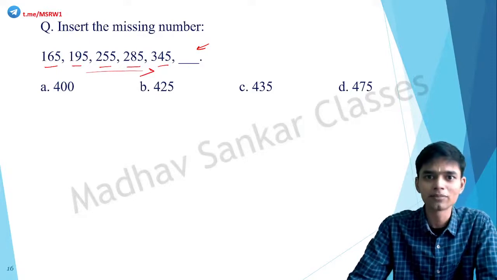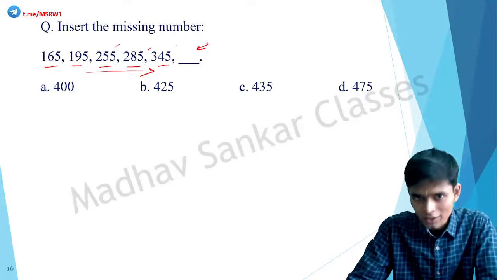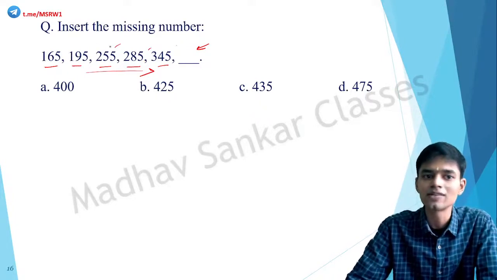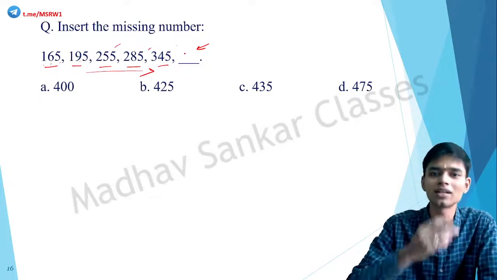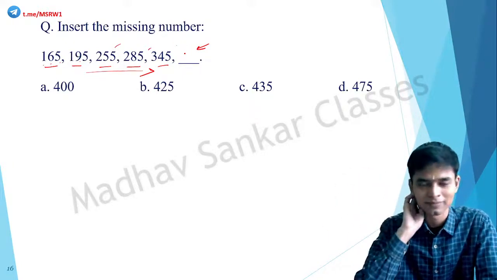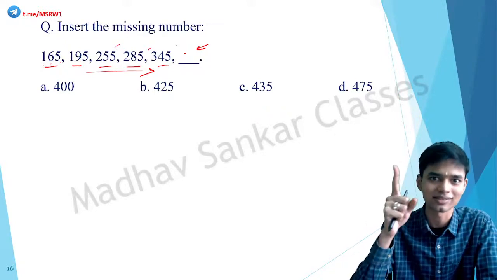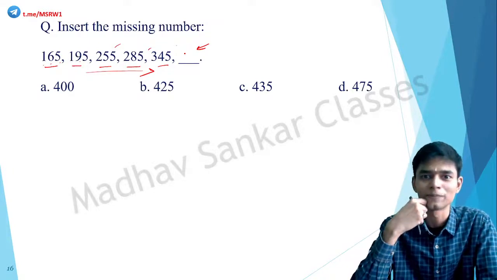Another observation that I made from this series is that all of them are divisible by 5. All of them end with 5. Correct? So all are divisible by 5. Another observation is all are divisible by 3. 6 plus 5, 11 plus 1, 12, divisible by 3. 1 plus 9, 10 plus 5, 15, divisible by 3. 2 plus 5 plus 5, 12, divisible by 3. So all these terms are divisible by 3 and divisible by 5, which means all of them are divisible by 15. I hope you remember the first CSAT class where I talked to you about divisibility, how to check for divisibility.